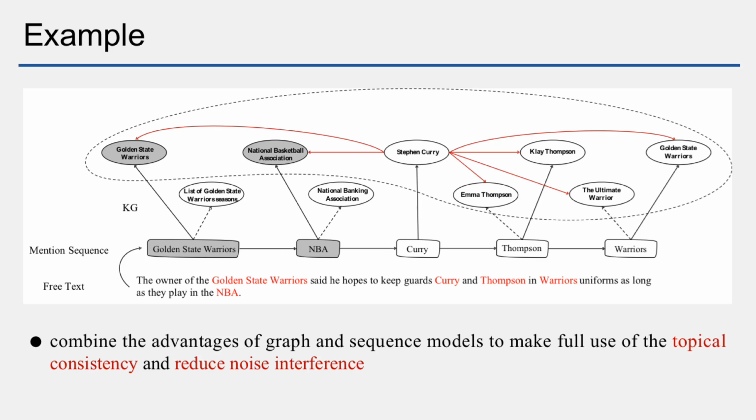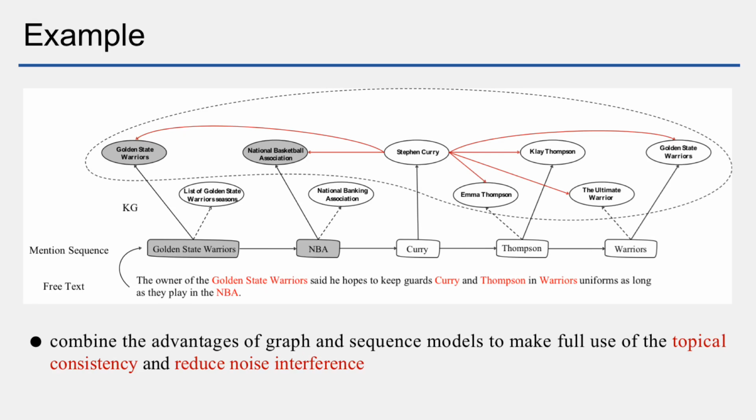Here, we give an example to illustrate these problems, as shown in the figure. When we disambiguate Curry, besides the previously referred entities Golden State Warriors and National Basketball Association, the subsequent candidates Klay Thompson and Golden State Warriors can also provide useful information. Graph models can utilize the information of subsequent candidates, but they also add a large number of long-tail candidates, like List of Golden State Warriors seasons and National Basketball Association entities, which may introduce noise when performing collective disambiguation.